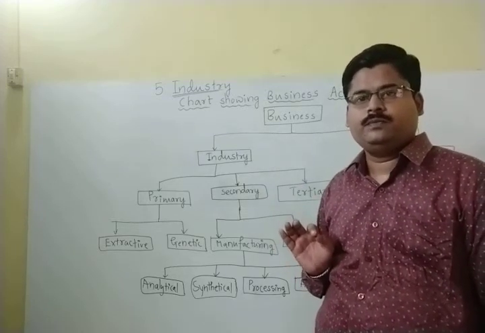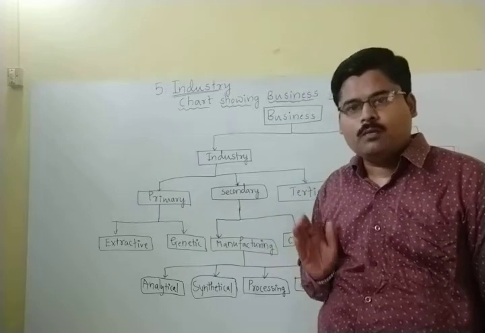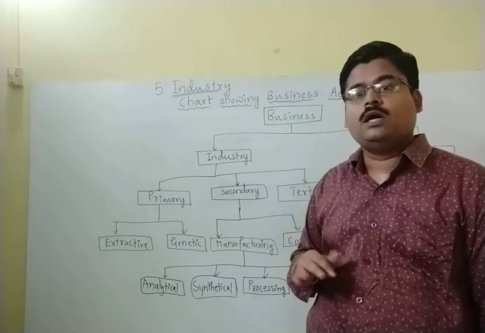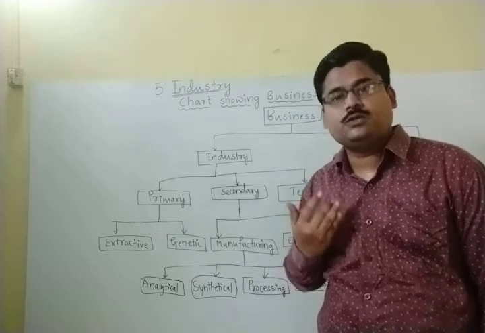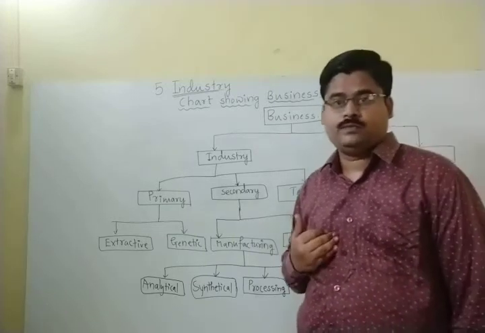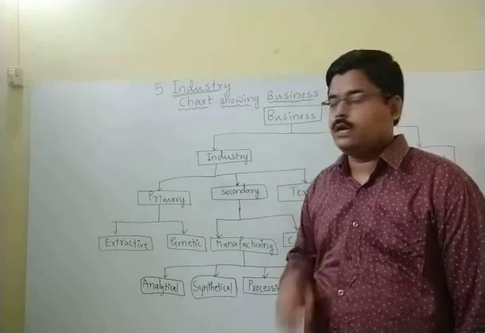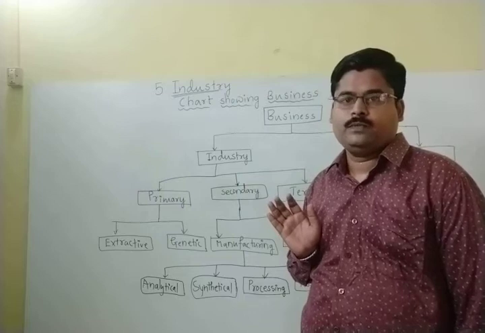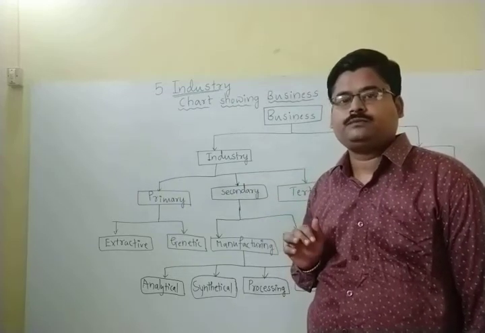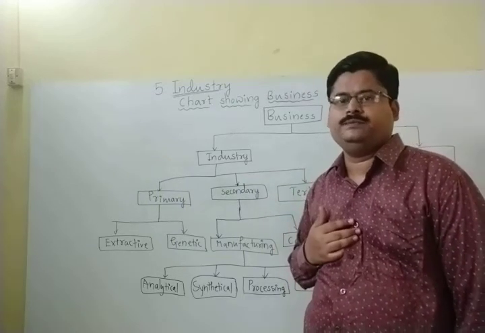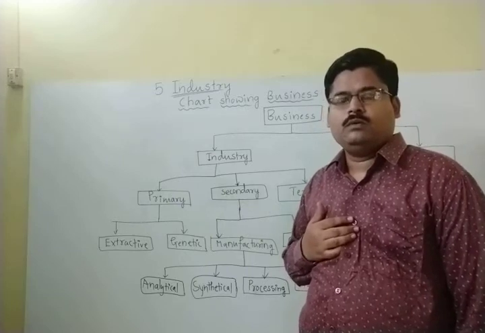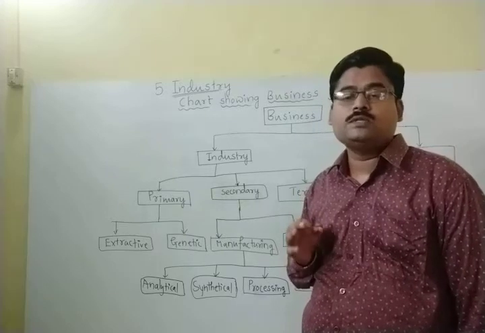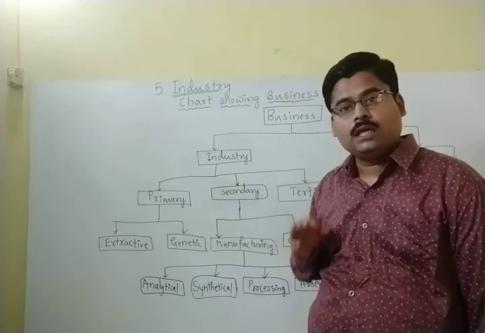Industry means conversion of raw materials into the finished products, or conversion of semi-finished products into the finished products. Those are so called an industry. The best example can be cotton industry. The best example can be electronic industry. Those can be the best examples for the industry.